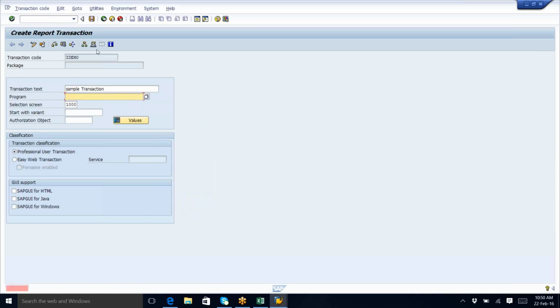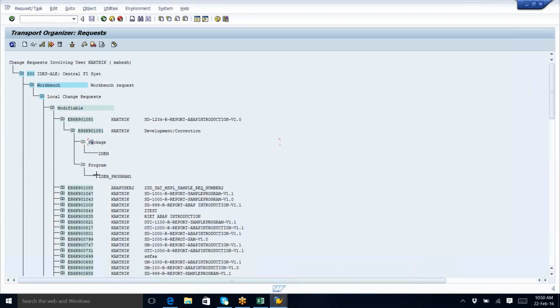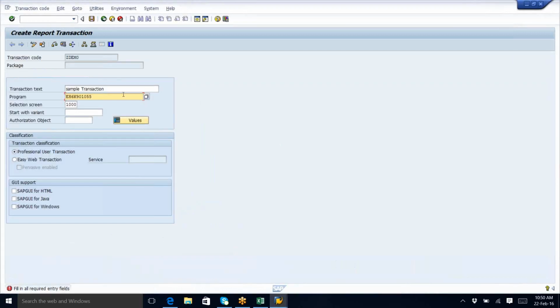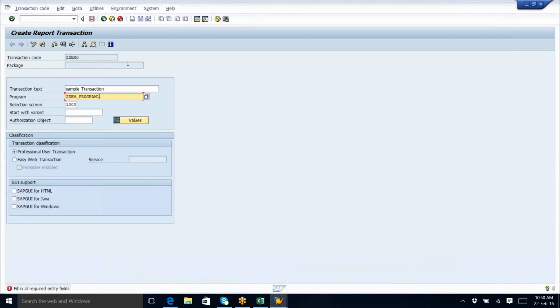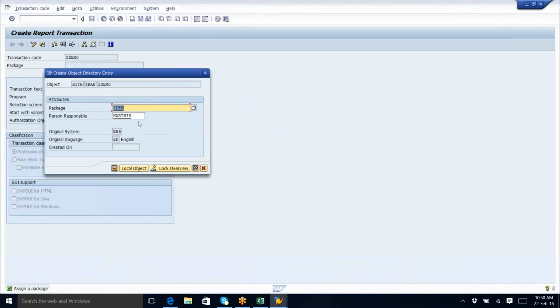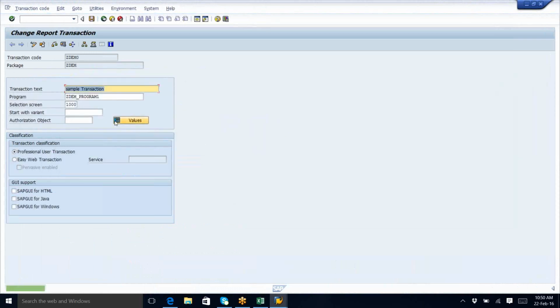Even if I save it, it won't save. It will ask to fill all the required fields. The program name is mandatory, so make sure that you give a proper program name. Otherwise, the transaction will be created for something else. Make sure you copy paste. Okay, and save. Save it in the same package and same request number. So it is saved.